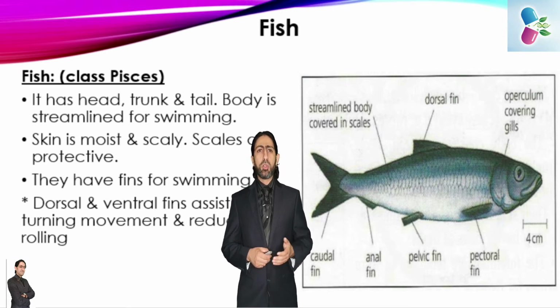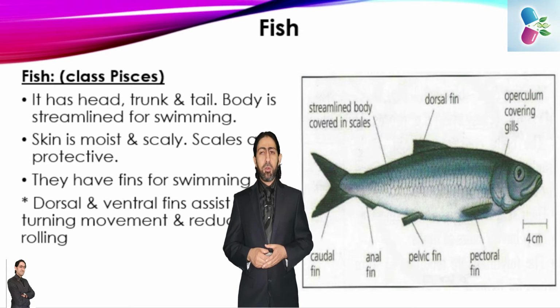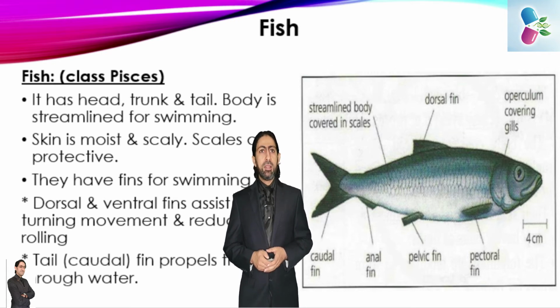The dorsal and ventral fins basically assist the turning movement, and the caudal fin is for balancing. So the main purpose of the fins is helping in swimming.